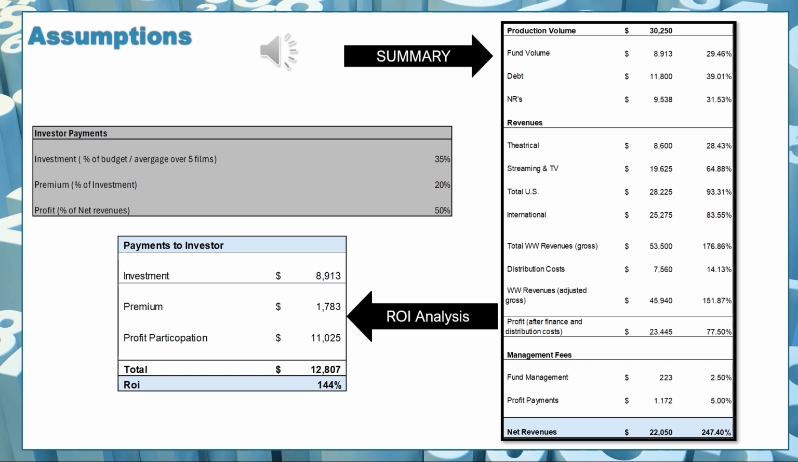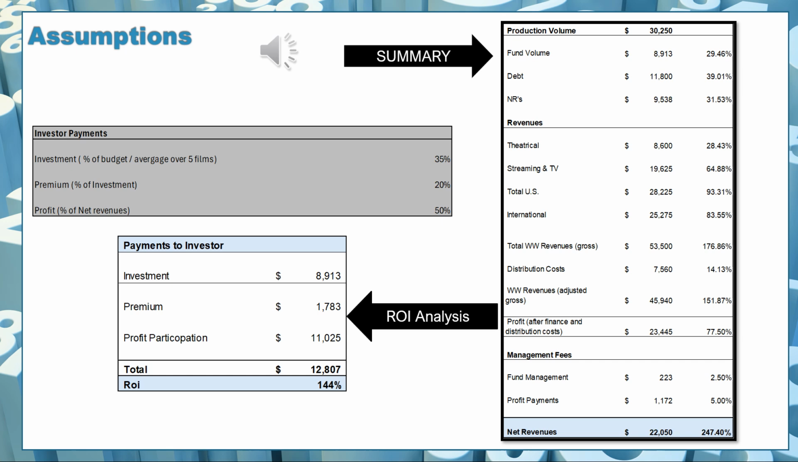So then I'm going to look at my revenue components, and I'm going to spell out how much money we made with theatrical. We made $8.6 million, which is about 28% of the budgets. How much streaming revenue did we make? We made $19,625,000. That's about 64% of the budget. The total for the US average is $28,225,000, which is about 93% of our budgets. The international is $25,275,000, which is about 83% of the budget.